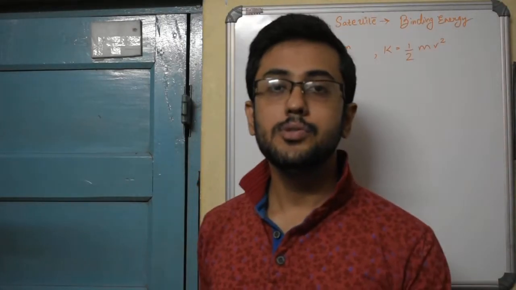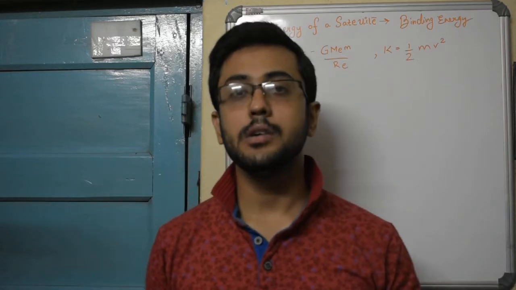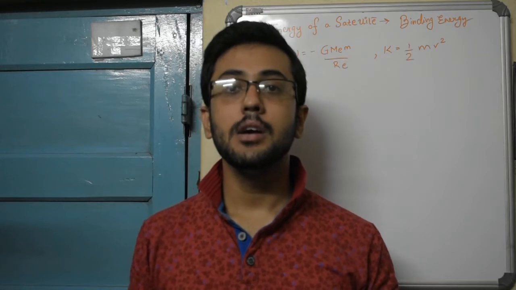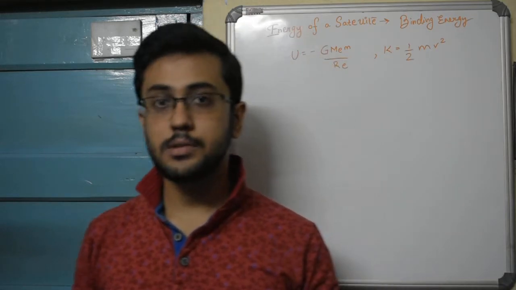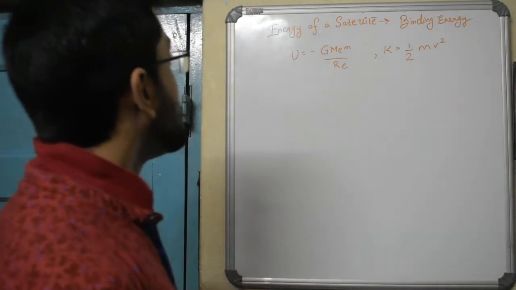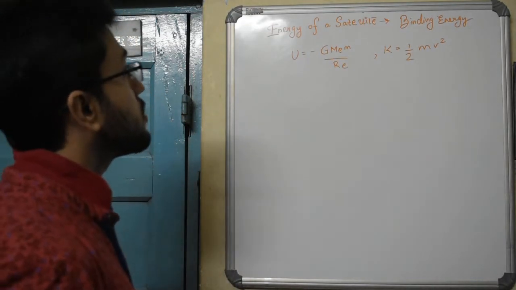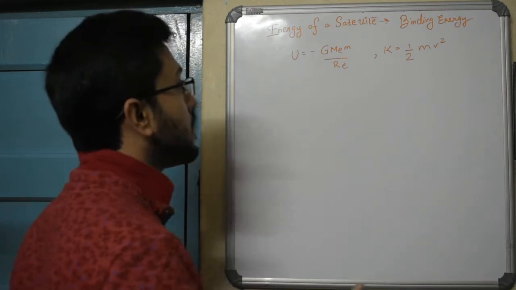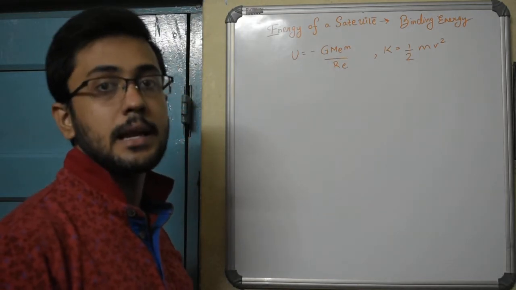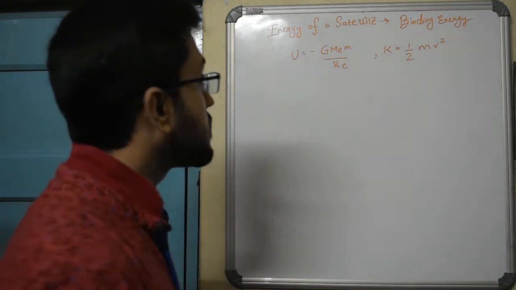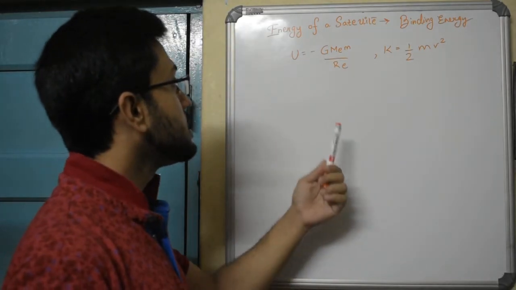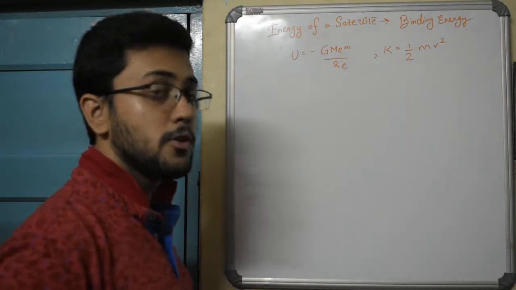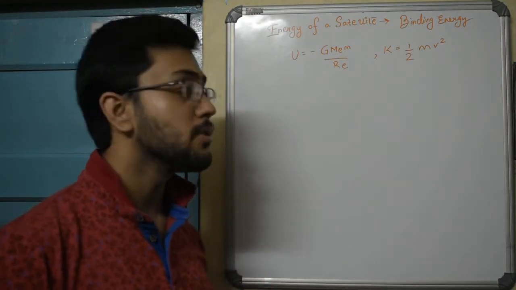Hello students, today we will be studying the energy of a satellite, the concept of binding energy, and also the escape velocity of a body or a satellite. Now when we are talking of a satellite, just like any other body of mass m, as long as the satellite is somewhere on the surface of the earth, it has a potential energy which is minus GMm by r. How we get this formula was discussed in a previous video.